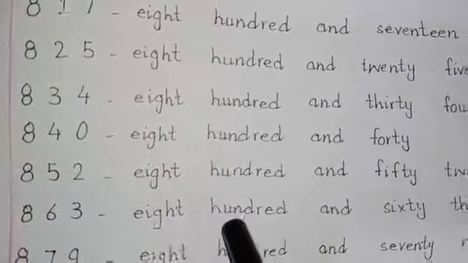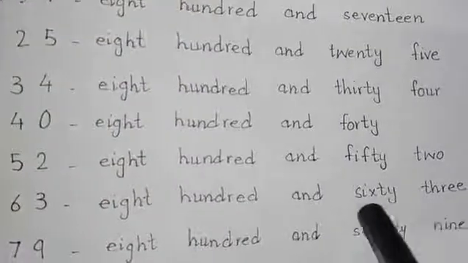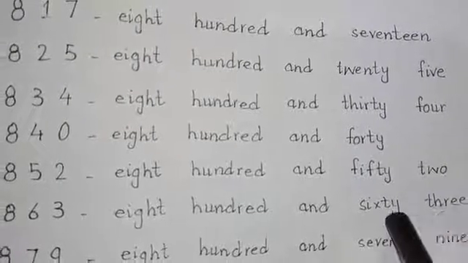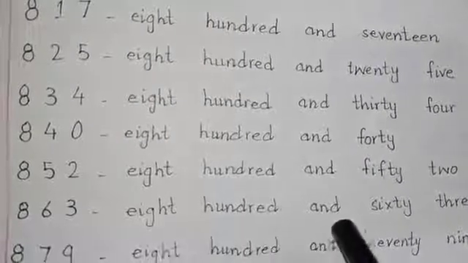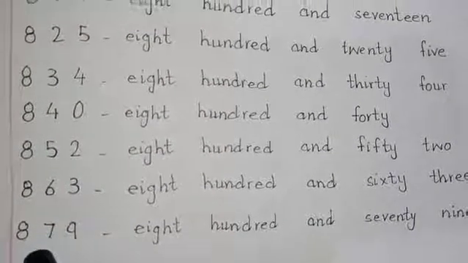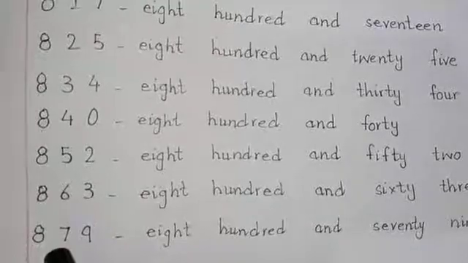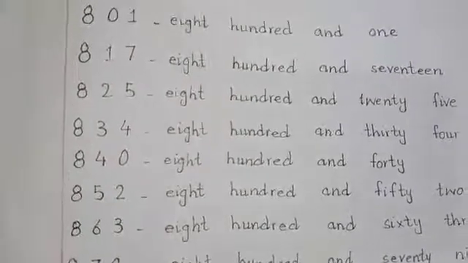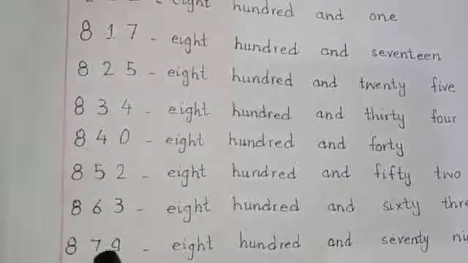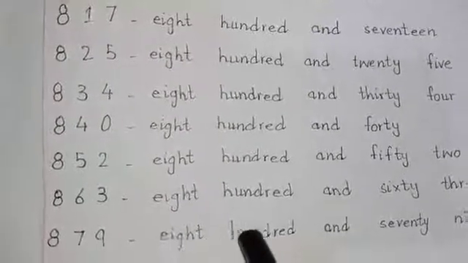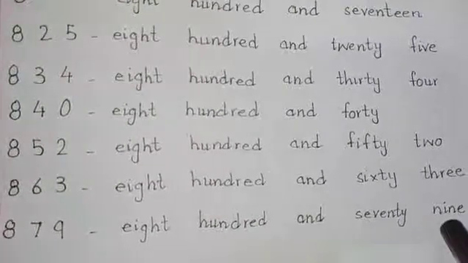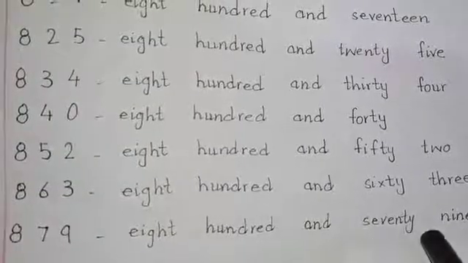Next is 863. S-I-X-T-Y, 60, T-H-R-E-E, 3. It's 863. Next is 879. 7 is in the tens column and 9 is in the ones column. So it becomes 7 tens means 70 and 9 ones, 79. S-E-V-E-N-T-Y, 70, N-I-N-E, 9. It's 879.